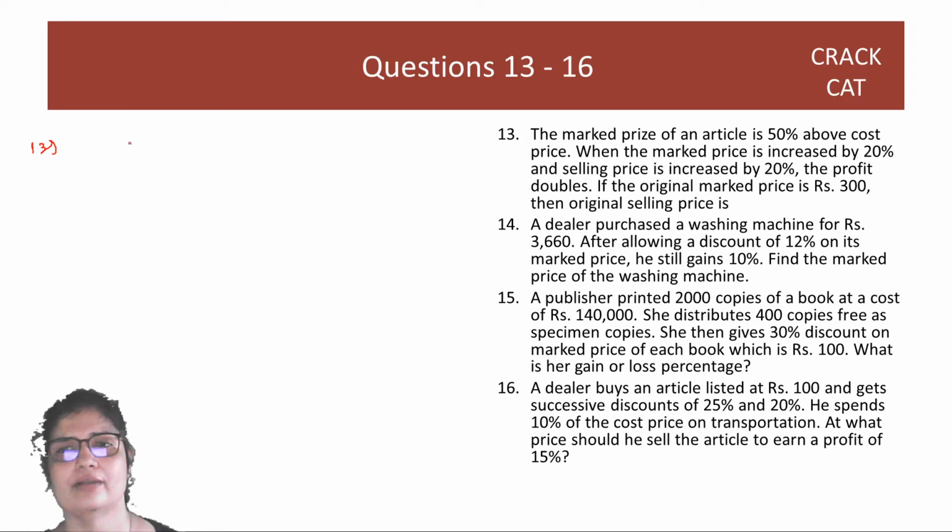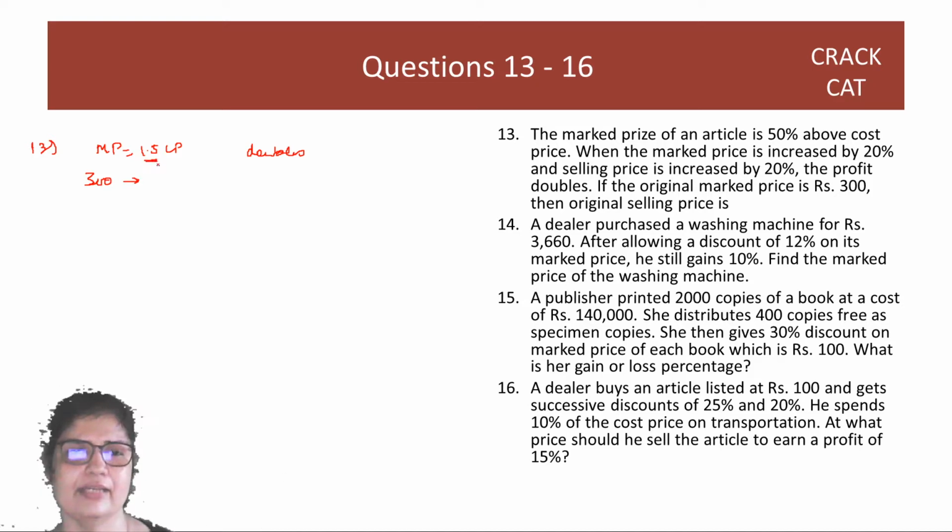Marked price of an article is 50% above cost price. So marked price is 1.5 times cost price. Marked price is increased by 20% and selling price is increased by 20%. The profit doubles. If the original marked price is 300, so the marked price is 300, then the cost price: you divide marked price by 1.5, so you will get cost price as 200.